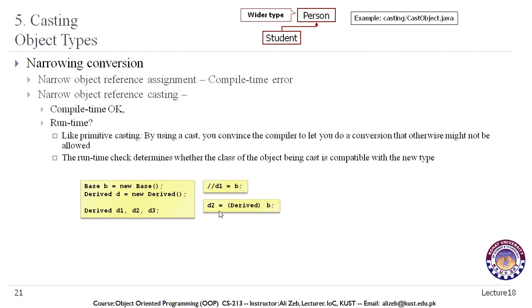There are situations where we need to do this. There was a question in your mid exam. I'm not sure if most of you were able to get that, but you were asked to, for example, increase the price of the kitchen item.